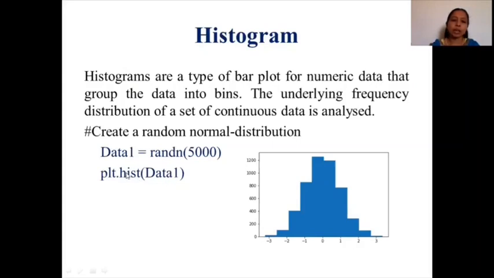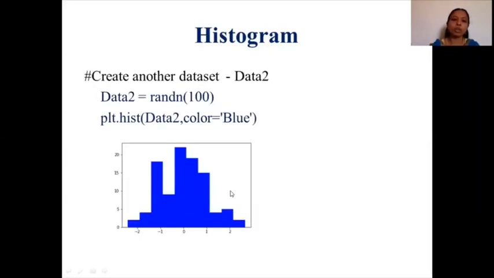So hist is the one that is going to give you the histogram plot for the values that are stored in data. And you can see this is the histogram plot that has been defined. And I'll show you one more histogram plot where I've created random numbers and stored them in a variable called data2, and I've specified plot dot hist data2 comma color is equal to blue. So you can specify the color also.